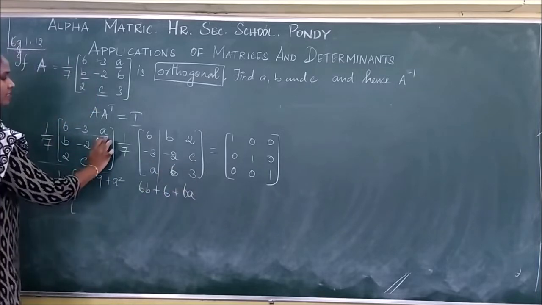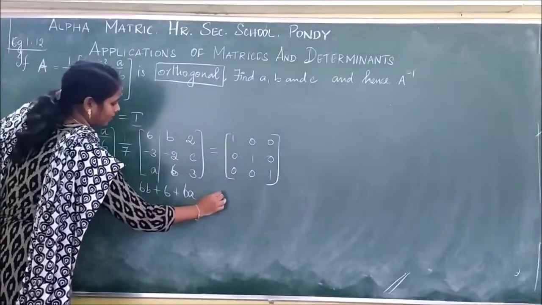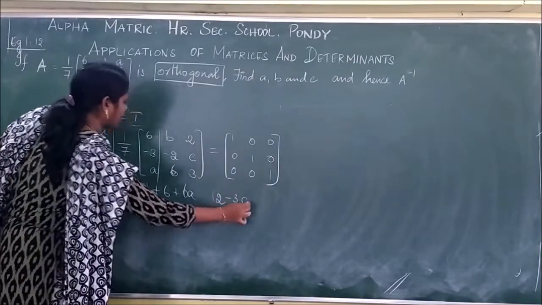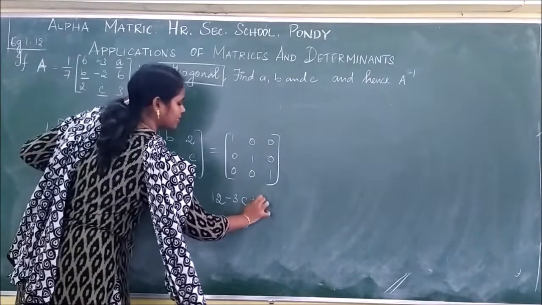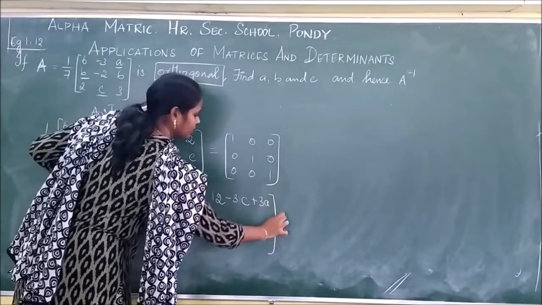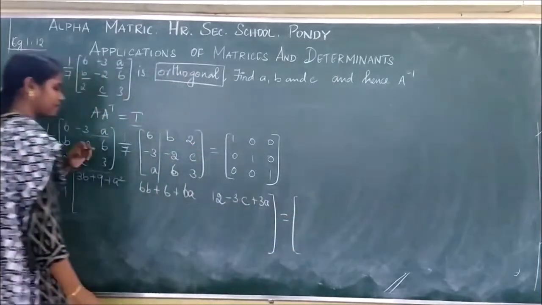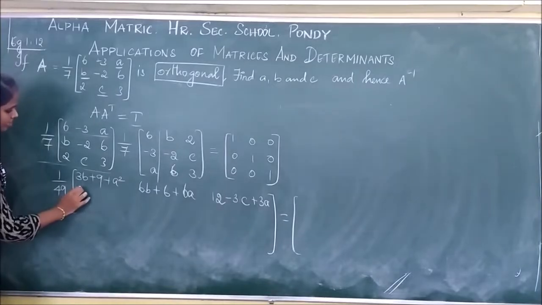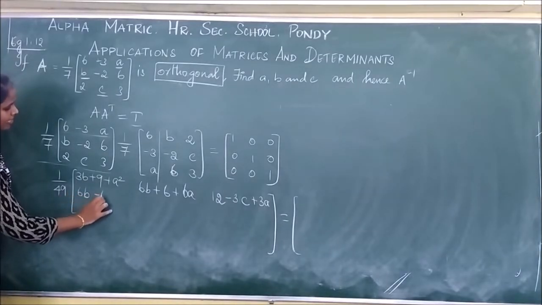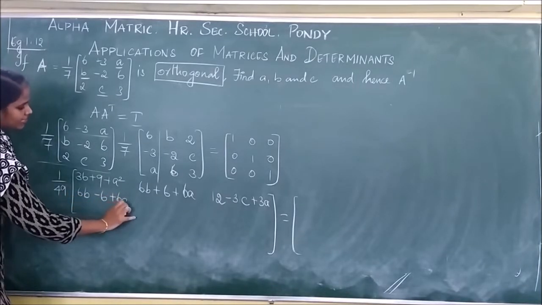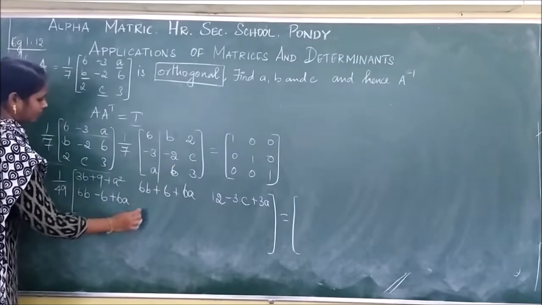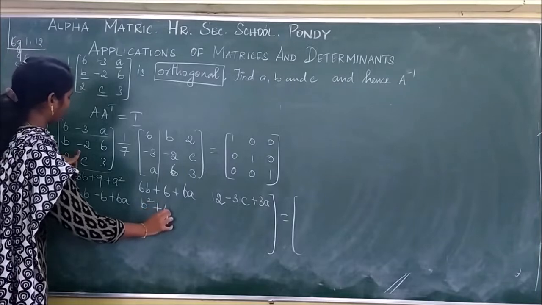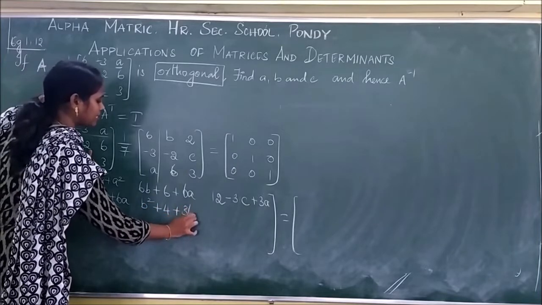Next this row and this column: 12 minus 3C plus 3A, which is equal to the identity matrix. Next, second row: 6B minus 6 plus 6A. Second column: B square plus 4 plus 36.